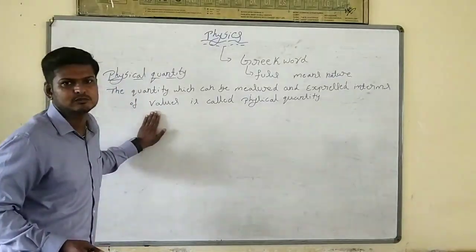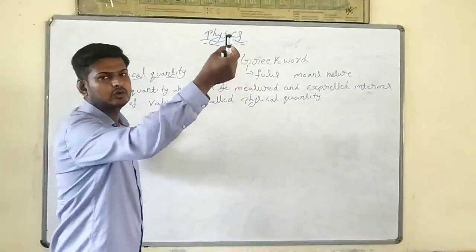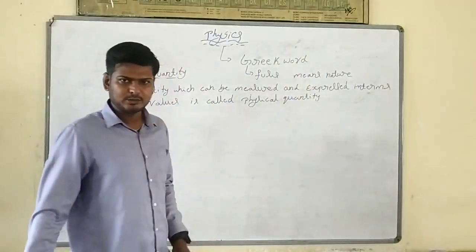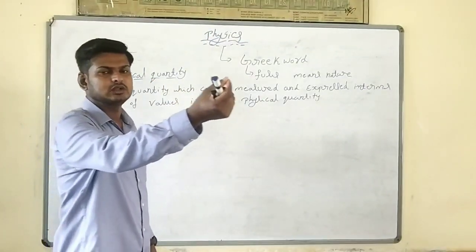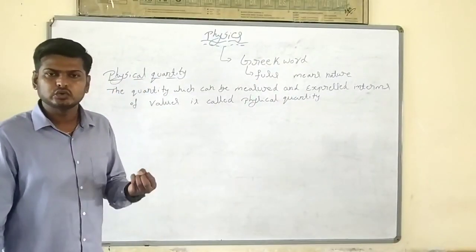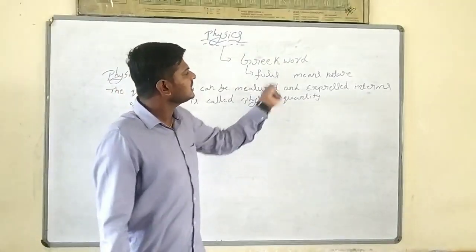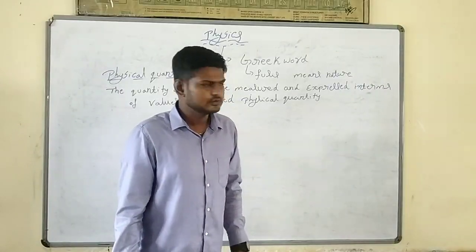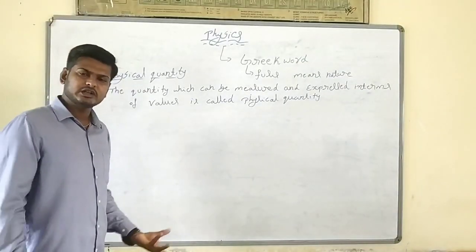Simple example, length 2 meter, 3 meter. We measure and express it in terms of values. Same way, work done: 2 joule, 3 joule, 4 joule. Same way, force: 2 newton, 3 newton, 4 newton. We measure and express in terms of values. That is a physical quantity.